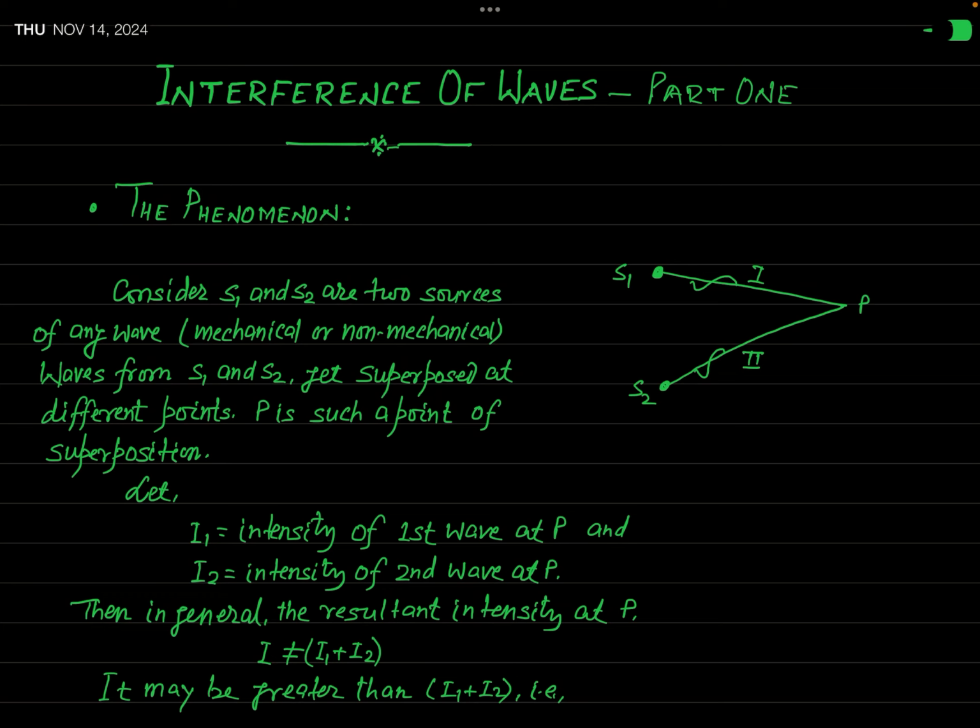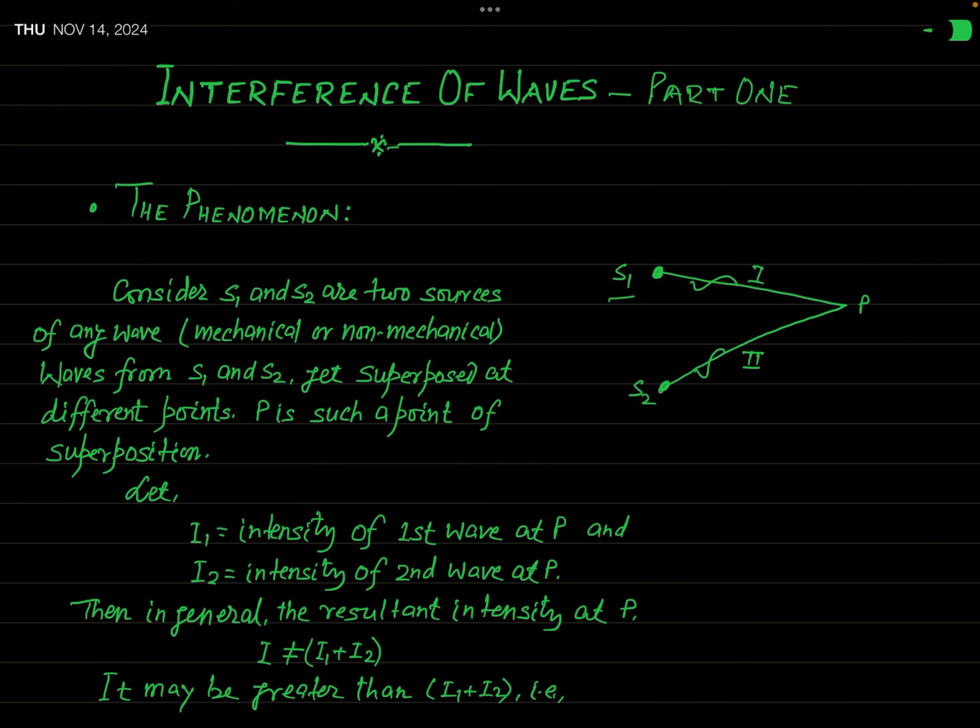So now let us see, first of all, what is this interference? As a phenomenon, what is interference? Actually, I am not defining this phenomenon directly, but before knowing the definition, let us see something. You can see this figure. I have shown here this S1 which has been marked by a dot. Actually, this S1 represents a source of wave. It may be a source of light wave, it may be a source of sound wave, any type of wave. And S2 is actually another source.